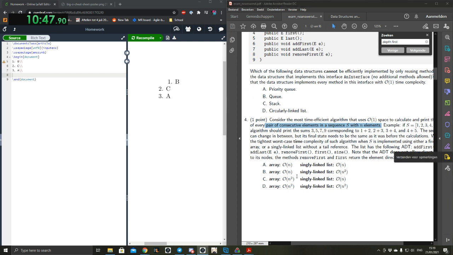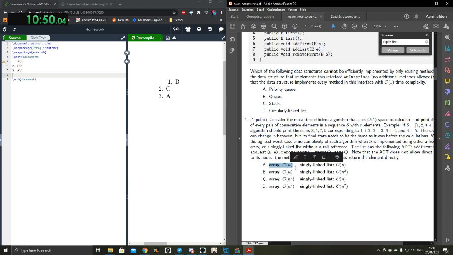Okay, so first of all, using an array, it should realistically just be big O of n, because accessing an element of an array is just big O of 1, and you can just loop through the array and say pick this one and the next one, this one and the next one, this one and the next one, which are all just O of 1.